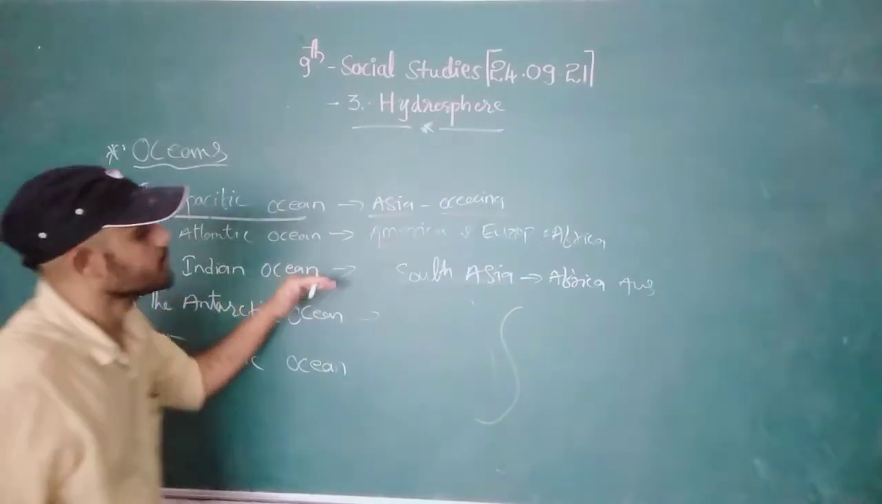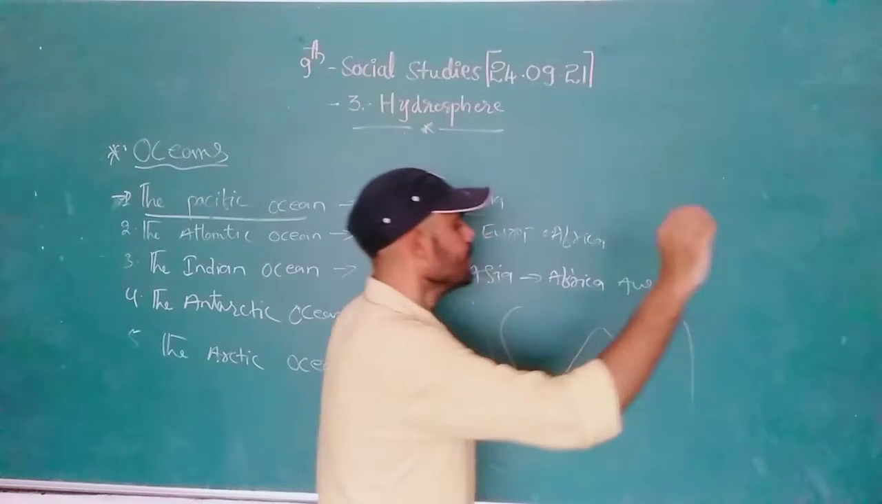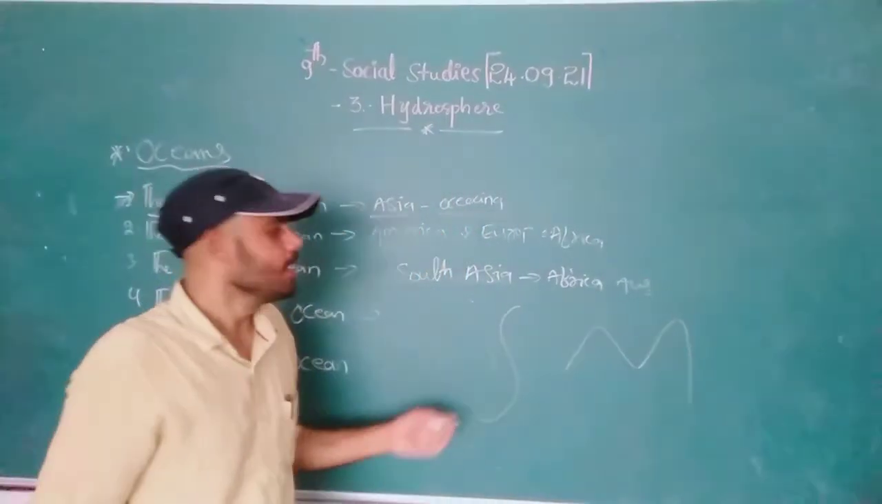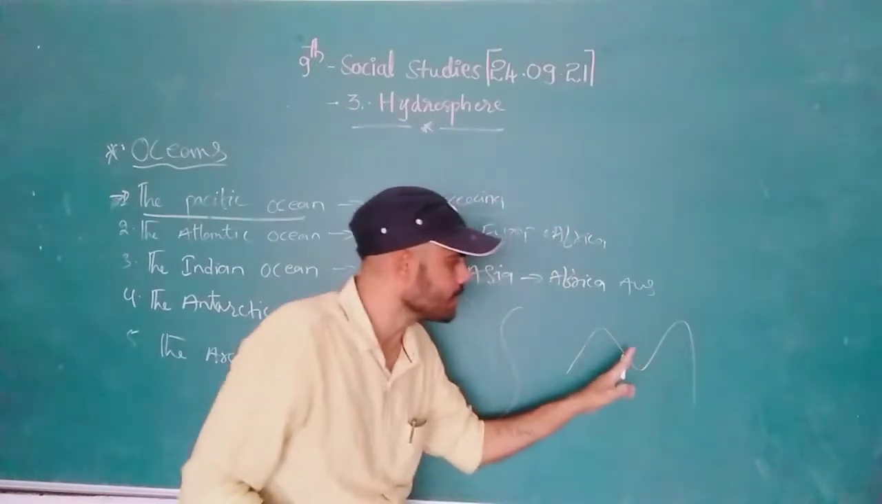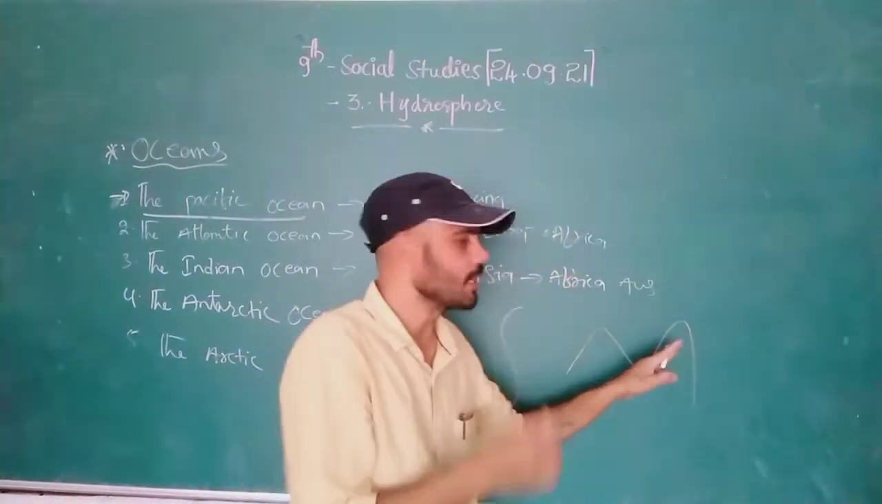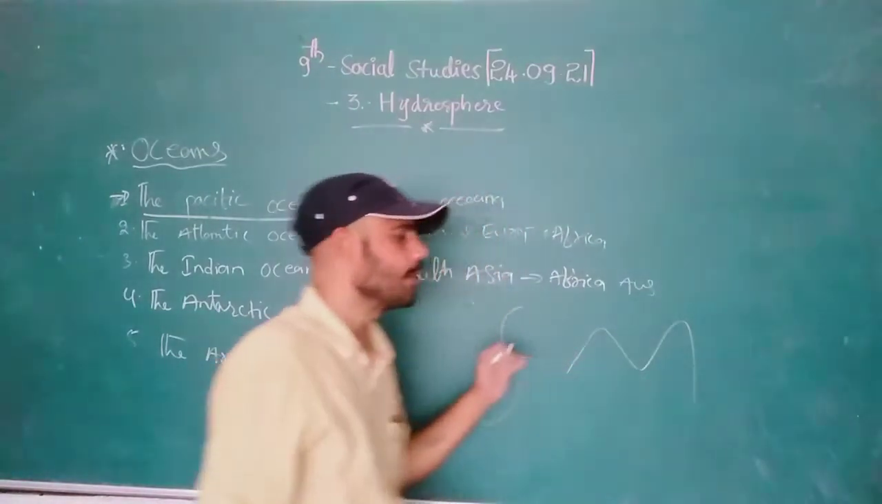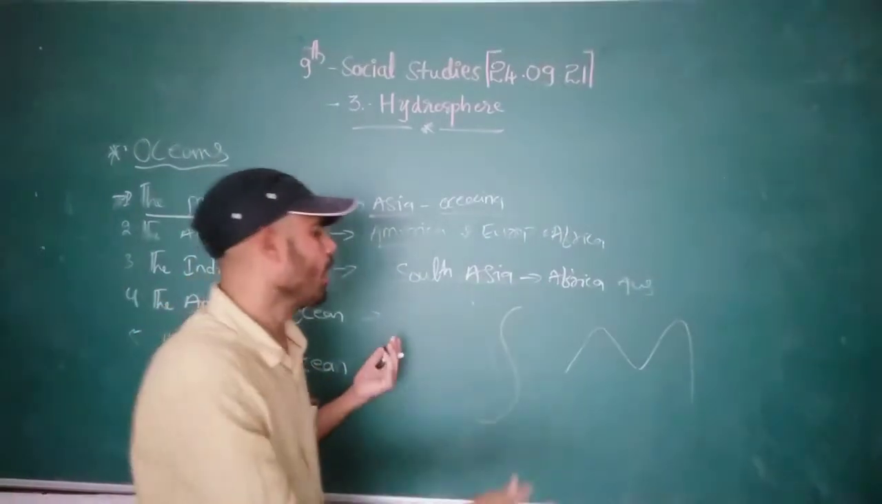What is the Indian Ocean? The Indian Ocean is like an M, right? It looks like an M. It covers the area after Africa, the Gulf countries, India, the northeast, and the east side of Asia. The Indian Ocean comes to all those places.